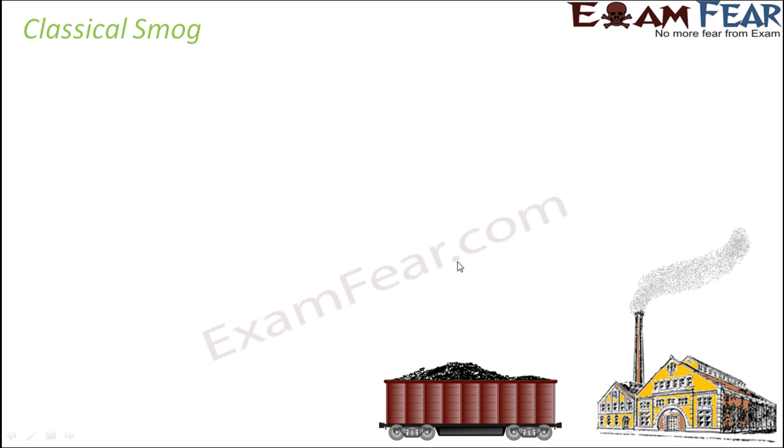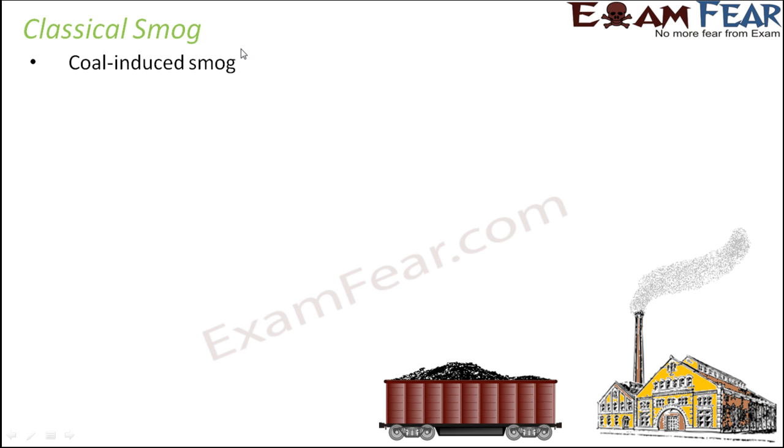So let us start with classical smog. It is a coal-induced smog. That is, it is caused by the use of sulfur-containing fossil fuels like coal. So burning of coal, which happens in a lot of industries because coal is a fossil fuel and a rich source of energy. But since coal contains a lot of sulfur, burning coal releases oxides of sulfur.